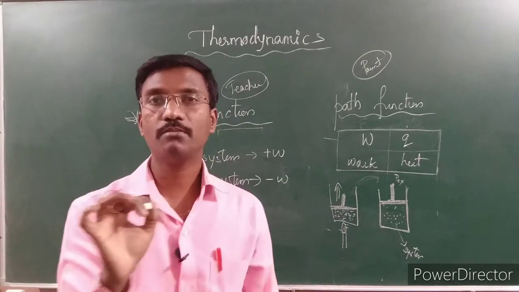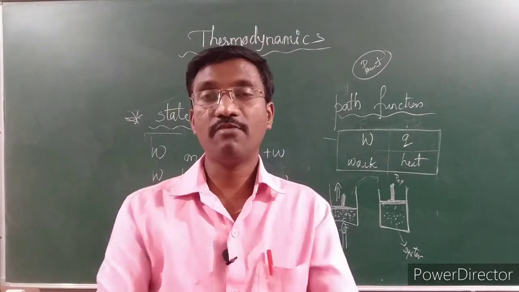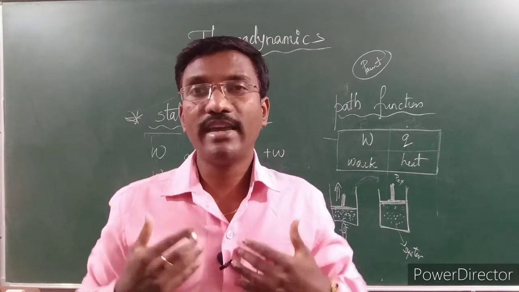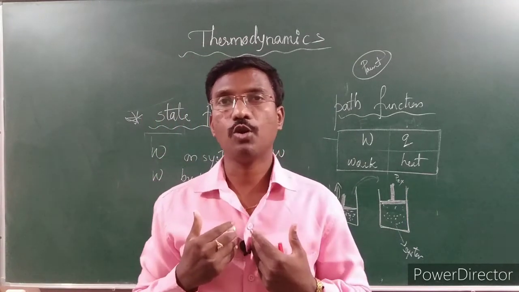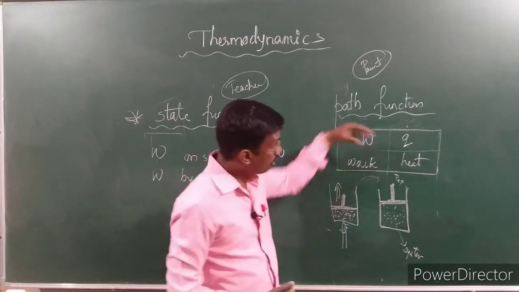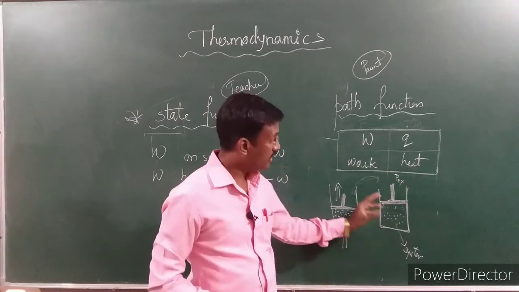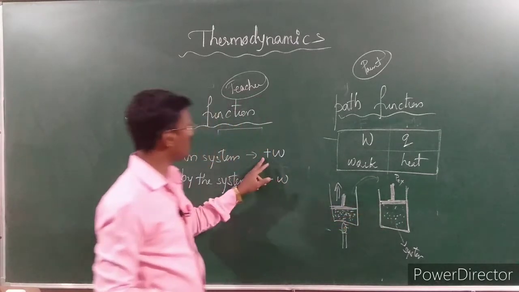Minus W, the negative sign, indicates that if I am working, if I am speaking loudly, my energy is going to be lost, isn't it? If I am walking, my energy is going to be lost. It means initially work is done on the system, so W will be positive for the system. If work is done by me, meaning work done on the system, then W is positive.